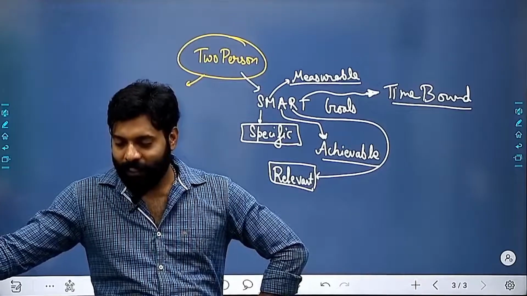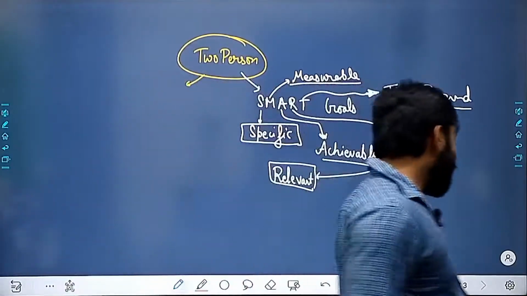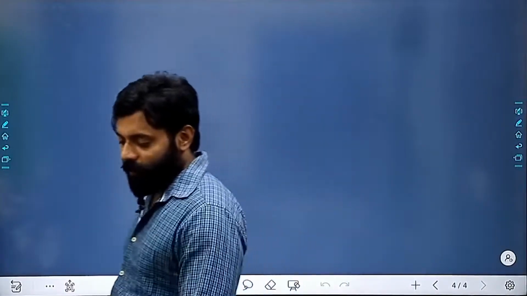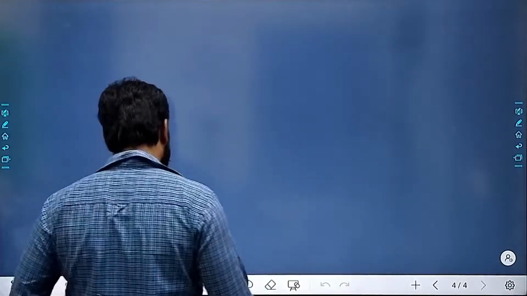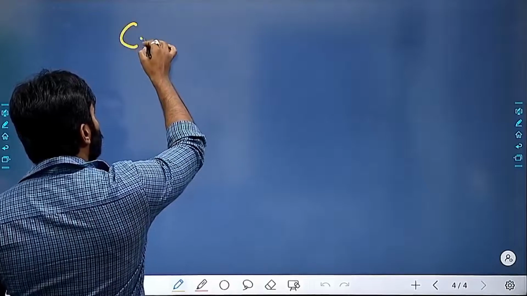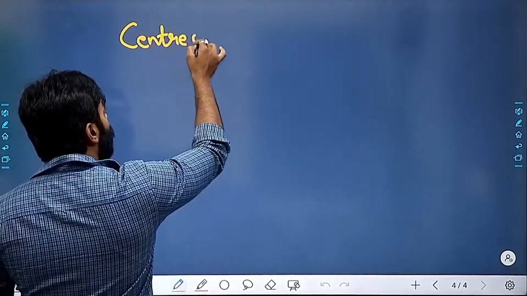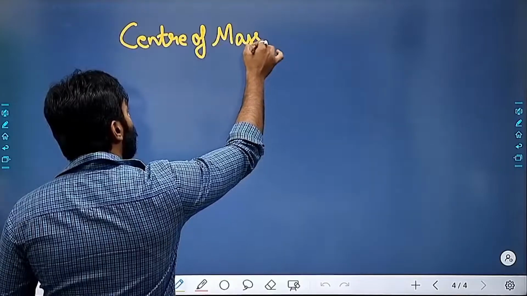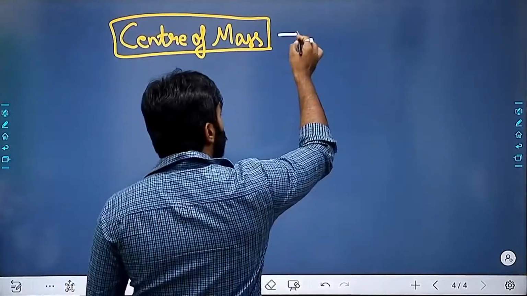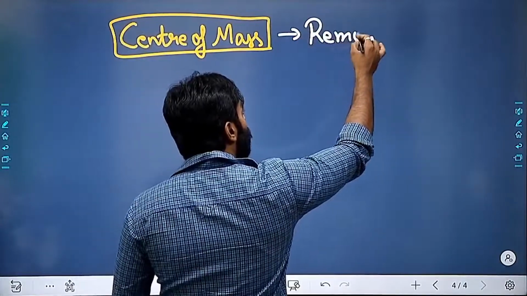Right? So let's solve the last type of questions in the center of mass, then we will move forward. The next type of questions in the center of mass is where we are removing some part.